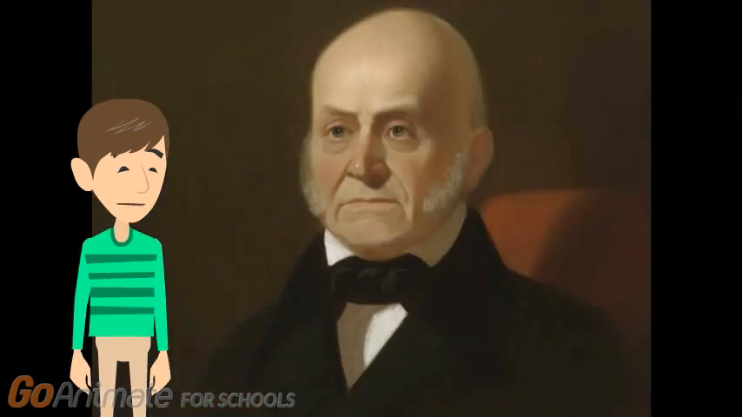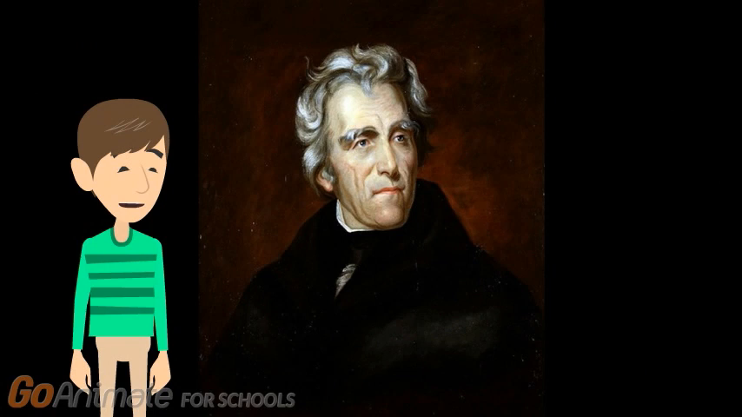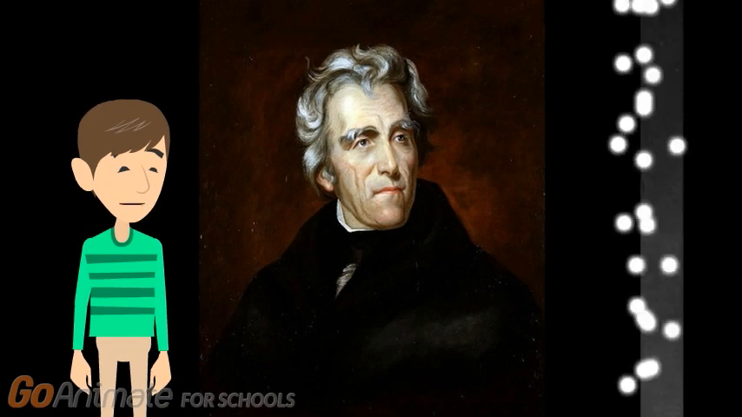The sixth president is John Quincy Adams. He's the son of the second president, John Adams. He was in office from 1825 to 1829. The seventh president is Andrew Jackson. He was the U.S. Senator of Tennessee. He was in office from 1829 to 1837.